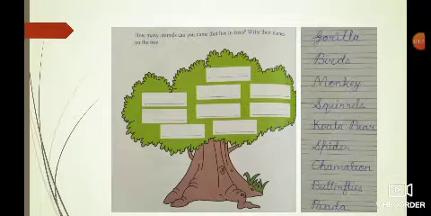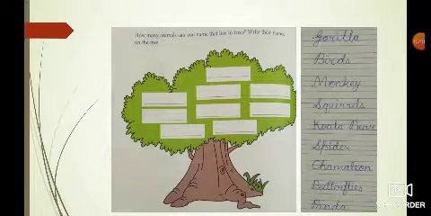Now students, see the very first page of this chapter. What is given? How many animals can you name that live in trees? Write their names on the tree. Children, the picture of a tree is given, and on that tree some white blanks are also there.